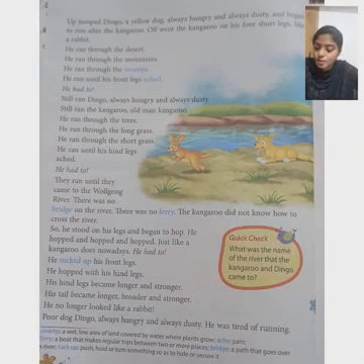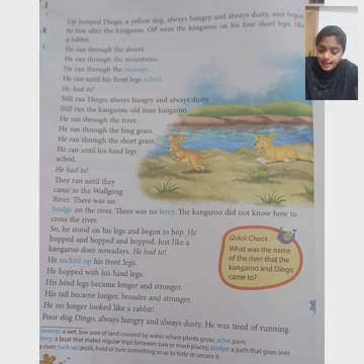Let's continue the story. Up jumped Dingo, a yellow dog always hungry and always dusty, and began to run after the kangaroo. Off went the kangaroo on his four short legs like a rabbit. As already said, our kangaroo was once like a rabbit, and he began to run with his four short legs.